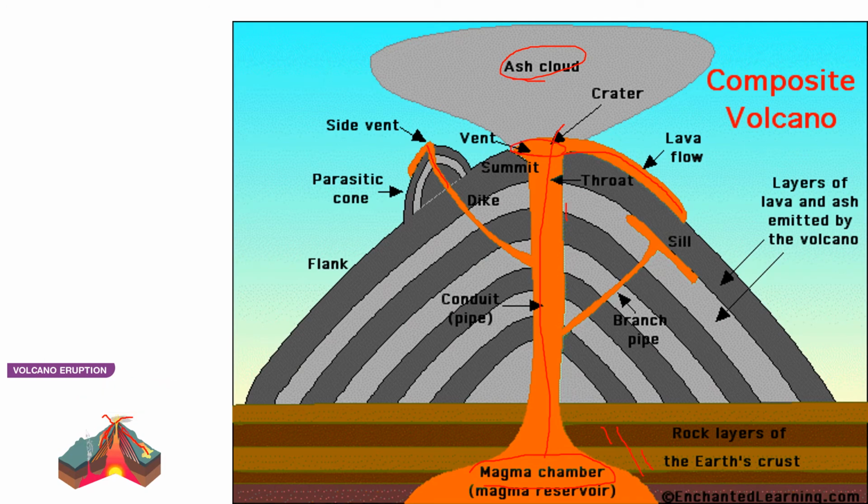It erupts. Layers of lava and ash are emitted by the volcano. These are the small layers. అంటే ఇదంతా చల్లారి ఇలా కారిపోతుందన్న. It falls down like this. So once it cools down, it forms like this. So this is the diagram of a volcano eruption.